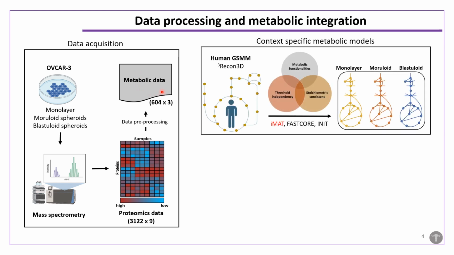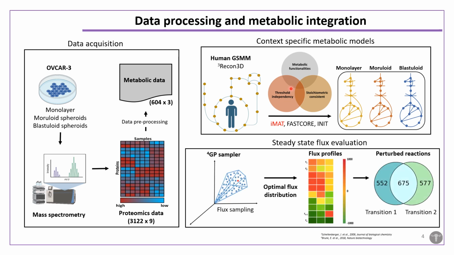Then this proteomic data was integrated into Recon 3D, and using 3 different metabolic extraction methods, IMAT, FASTCORE, and INIT, which are independent of objective function, were used to build a context specific metabolic model for each morphological stage. Then the models were evaluated on the basis of metabolic functionalities, threshold independency and stoichiometric consistency, and we observed that the models built using the IMAT technique had the highest metabolic functionality and were robust to the choice of the thresholds which were used during model building. So the model built using IMAT for each stage was further carried forward for the downstream analysis.